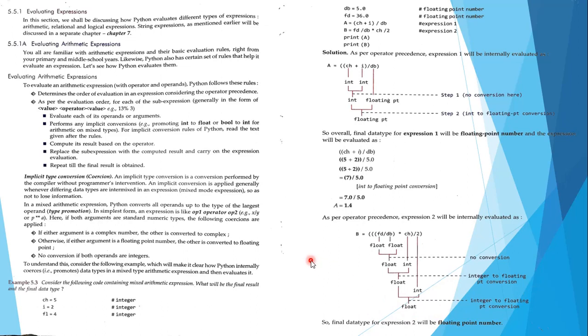Now if you want to convert a data type according to your choice, for example converting a string to float, or float to integer, or to string, anything, that type of conversion can also be done. That will be done with the help of the programmer's intervention, and that type of conversion is called explicit type conversion.